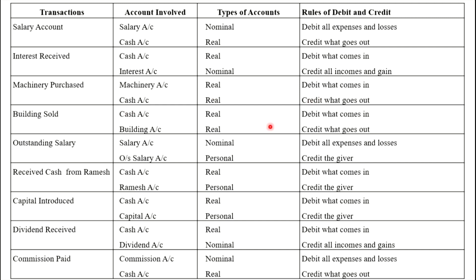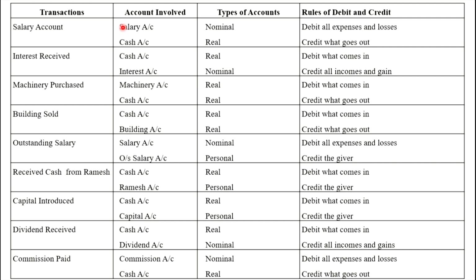Here are some examples in which we are going to see how to record the transactions in the journal. That journal part we are going to cover in coming videos, but here I am going to explain how to apply the rule. This is the salary paid first transaction.